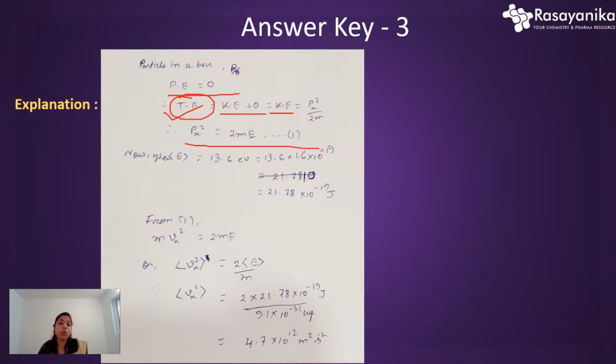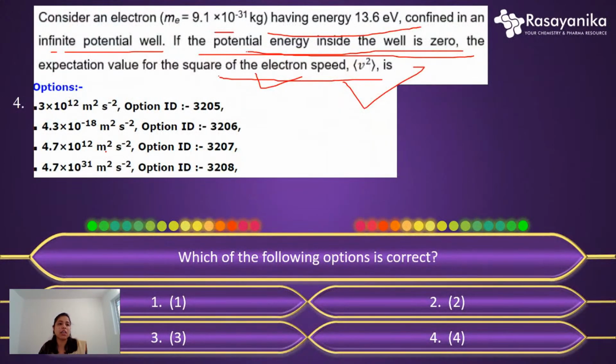Now we need to calculate the average V square, that is, the V square expectation value. How do we calculate this? The energy value is given as 13.6 electron volt. Just convert it into joule, because in the equation everything is in joule or meter and second, nothing in electron volt.